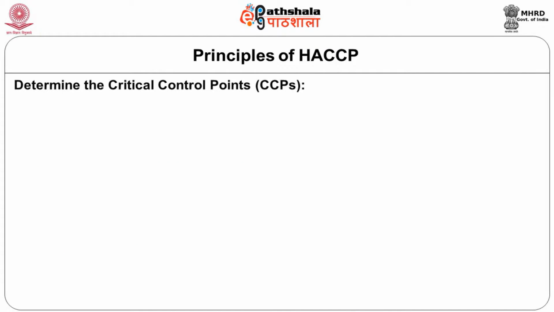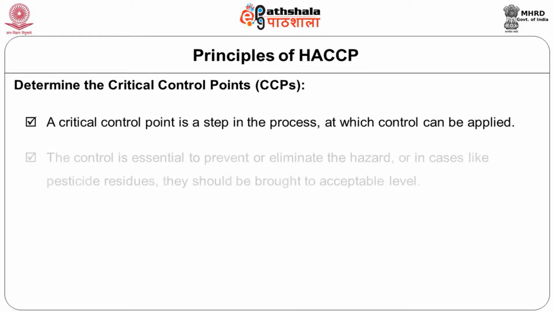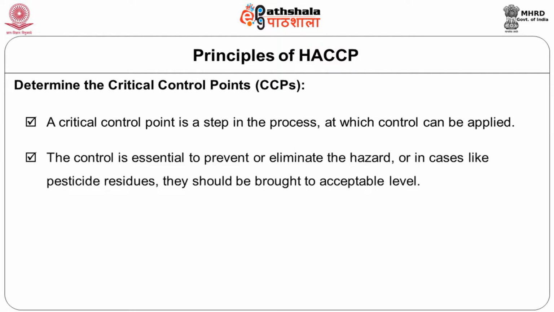Once we do the hazard analysis, we try to determine the critical control points. That means we now know that there is a hazard, so how do we actually control it? Where the control point for this hazard lies has to be determined. A critical control point is a step in a process at which control can be applied, that means you can apply the control and reduce the hazard. The control is essential to prevent or even eliminate. Sometimes we can prevent, sometimes we can eliminate, and sometimes we can also reduce the levels to acceptable levels. In cases like pesticide residues, they should be brought to acceptable levels.